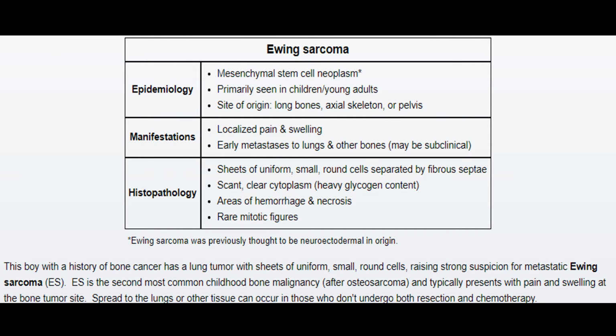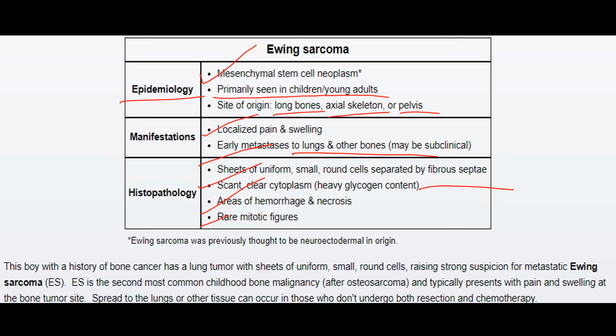Ewing sarcoma epidemiology is that it is a mesenchymal stem cell neoplasm, which is primarily seen in children or young adults, and the site of origin is mostly the long bones, axial skeleton, or pelvis. Manifestations include localized pain and swelling, early metastasis to lung and other bones, and histopathology shows sheets of uniform small round cells separated by fibrous septae, scant or clear cytoplasm with heavy glycogen content, then areas of hemorrhage and necrosis,